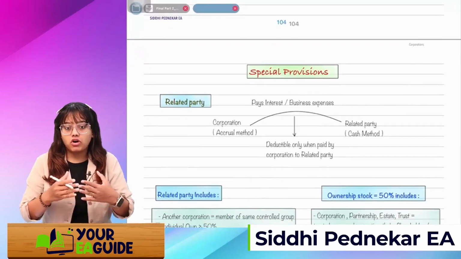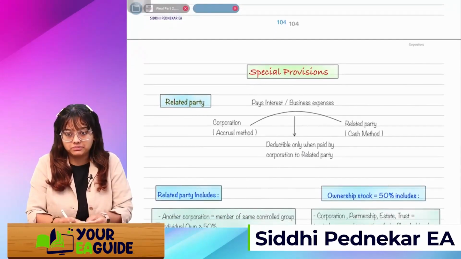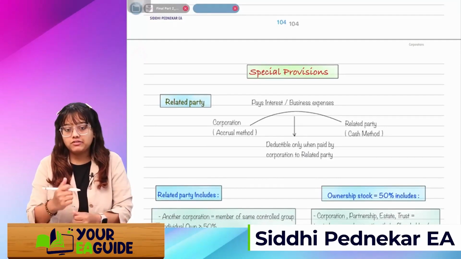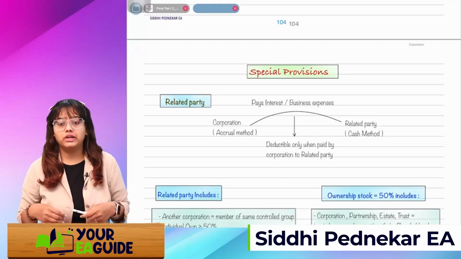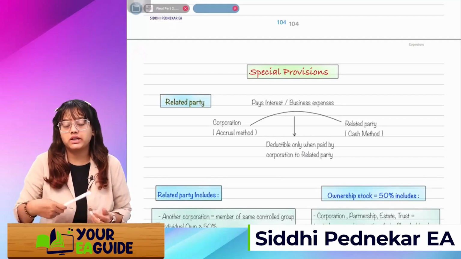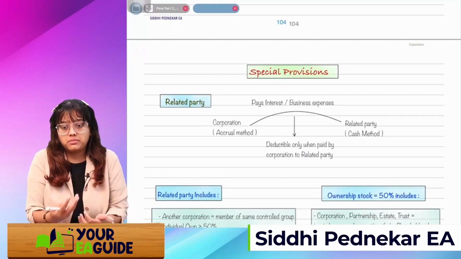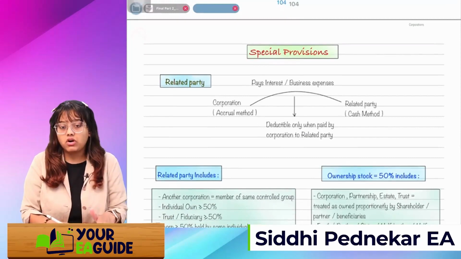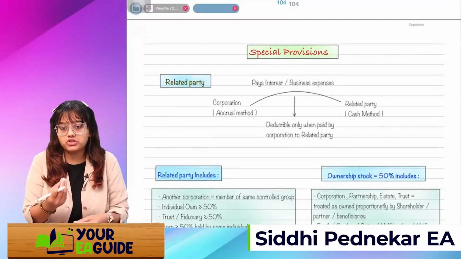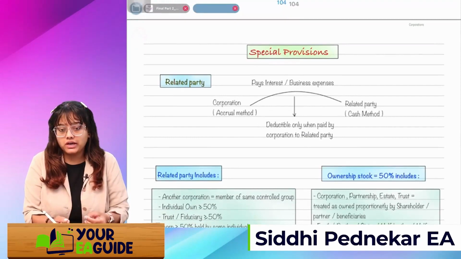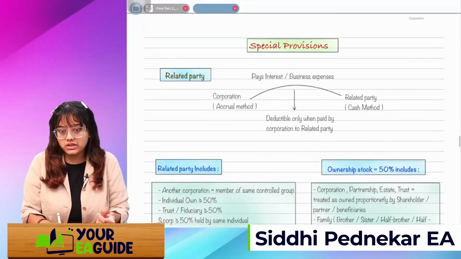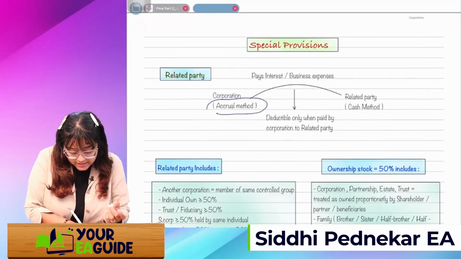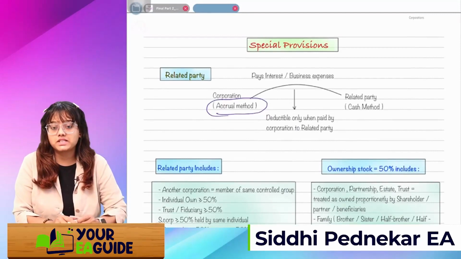If a corporation is using the accrual method of accounting, and that corporation is going to pay interest or some business expense to a related party, and the related party is using the cash method, then what will the related party say? The corporation will take the deduction as and when it accrues, but the related party will say, since I am using the cash method, I tax it not as and when it accrues but as and when I receive it.